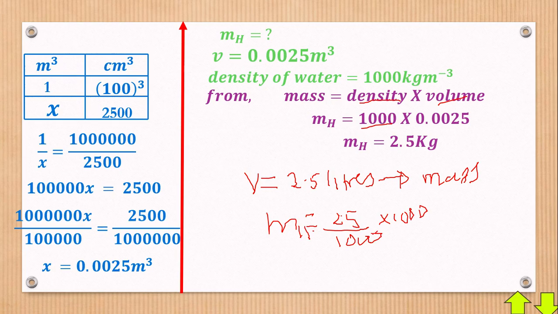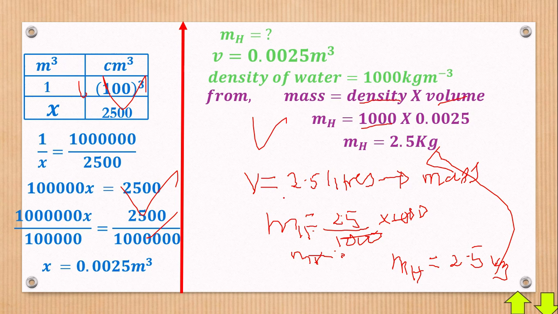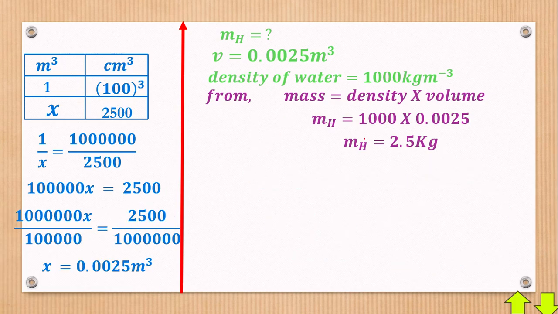When you cancel out these ones, you still come back to the mass of hot water as 2.5 kilograms, just like we have it there. This method I've taken you through is a bit lengthy, but this one is simpler. Whenever you have liters and you want to convert them into mass in heat questions, you just multiply by divided by 1000 multiplied by 1000 to show the conversion to the examiner. That is also very acceptable. All right, good. Now with that, we have the mass of the hot water.